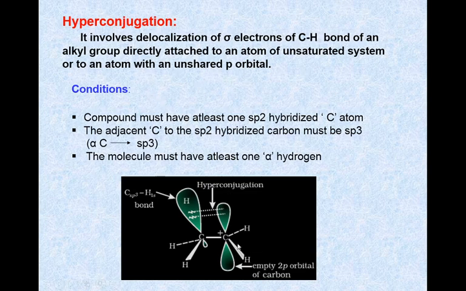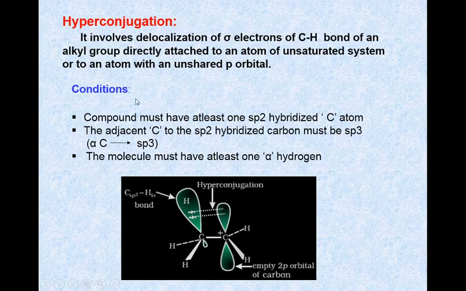That means the delocalization of the sigma bond of carbon-hydrogen with this unsaturated system. If the sp3 carbon atom is attached to the sp2 carbon atom, then the C-H bond of this sp3 carbon atom will be delocalized with the sp2 carbon atom or the empty p orbital.